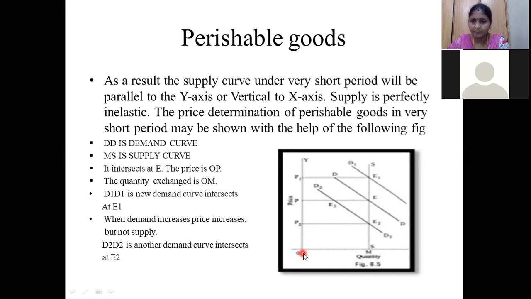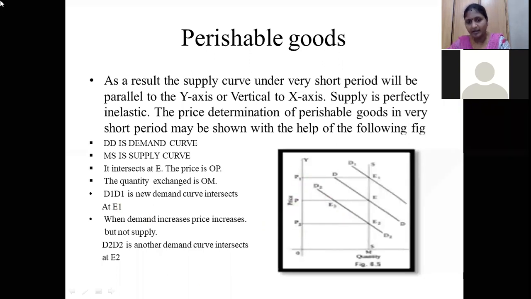Why have they increased the price? Because the supply is the same only. You have to observe this. Whatever may be the demand, the supply is the same. So they are increasing the price level from OP to OP1. So that is the new demand. Whenever the demand increases, the price is also going to be increased. That is the thing I have told you.